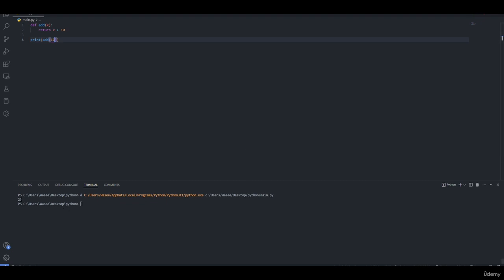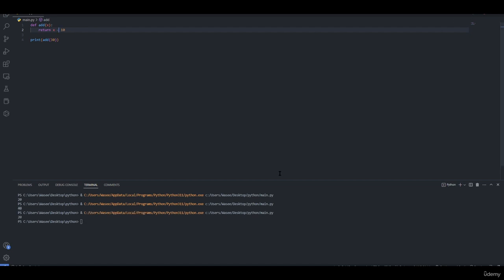As you can see, the result is 20. If we change in here our x to 30, the result will be 40. We can change the plus, the addition sign, to minus, subtraction, or multiplication, and any other mathematical operation. One use case example is creating a calculator that contains addition, subtraction, division, and multiplication using 4 different functions.